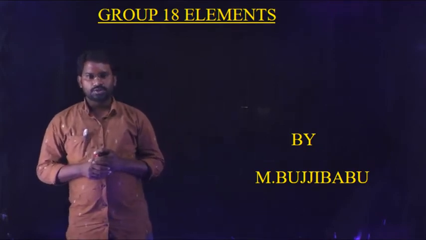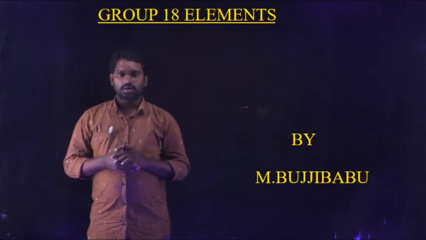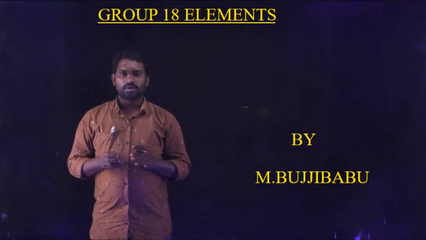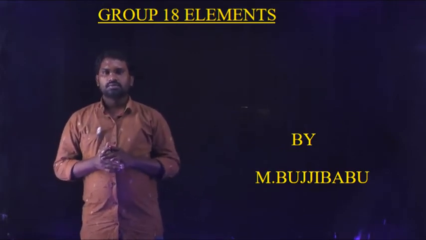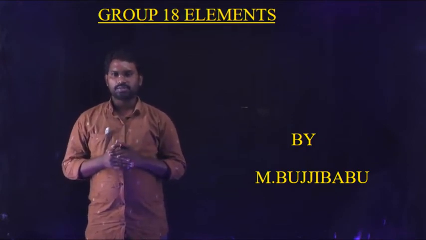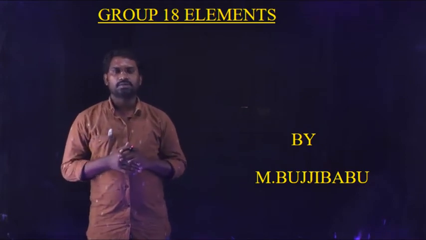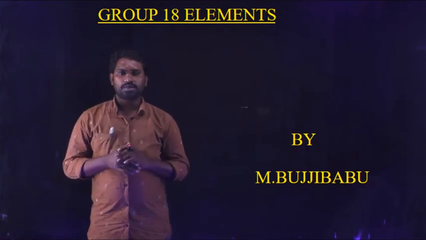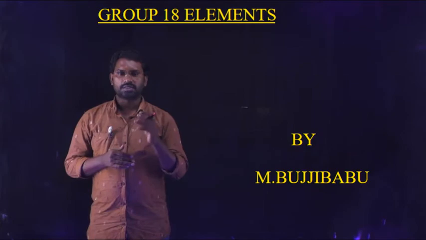So in the previous video we discussed the group 18 elements. So what are group 18 elements? Helium, neon, argon, krypton, xenon and radon. In the previous class we discussed the introduction of the group 18 elements, the electronic configuration of the group 18 elements, and some atomic properties of the group 18 elements. So now look at the contents which are present in this video.